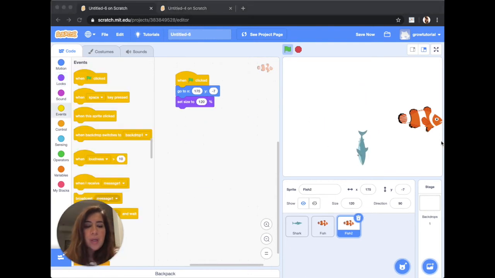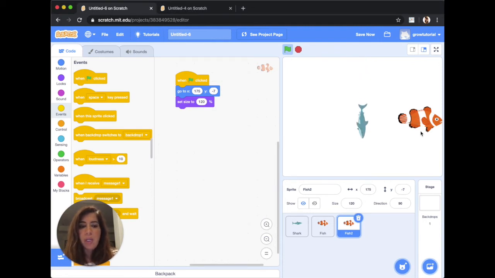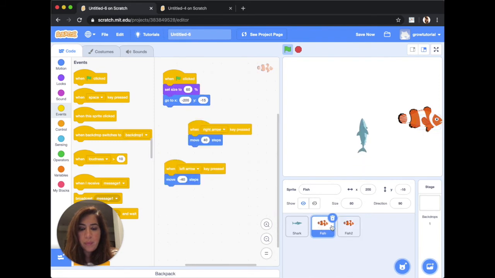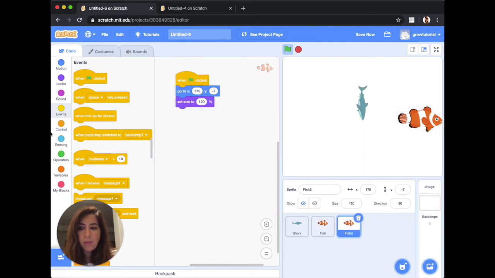There we go. So now what we want to do is add code that says when the small fish touches the big fish, a victory sound is made or heard, and then the game is done. To do that, we select when the green flag is clicked again.